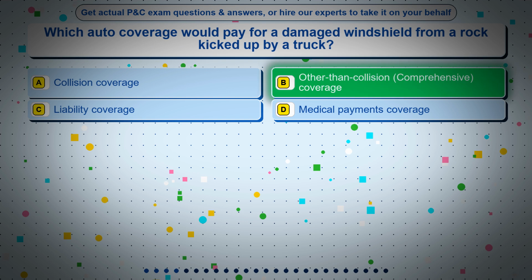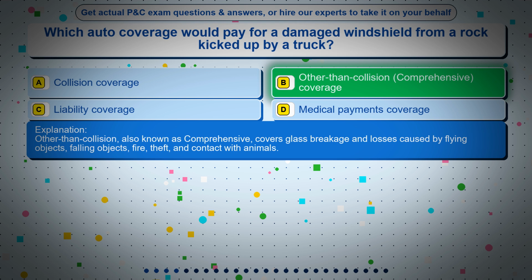The correct answer is option B, other than collision, comprehensive coverage. Other than collision, also known as comprehensive, covers glass breakage and losses caused by flying objects, falling objects, fire, theft, and contact with animals.